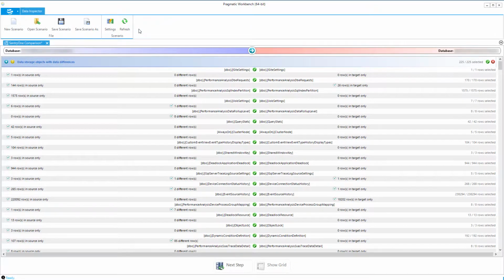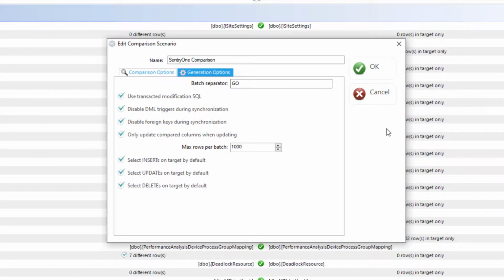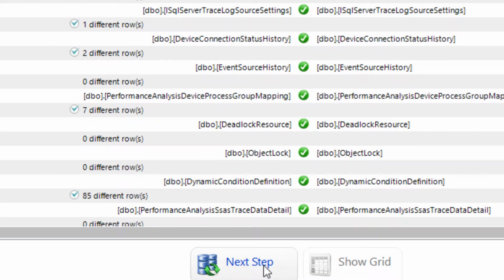The View Differences phase is next. During this phase, you can view which rows are present in the source only, the target only, and the number of rows in both databases with differences. You can view the complete grid here, you can click on Settings to change the synchronization settings, or you can click the Next Step button to continue to the next phase.